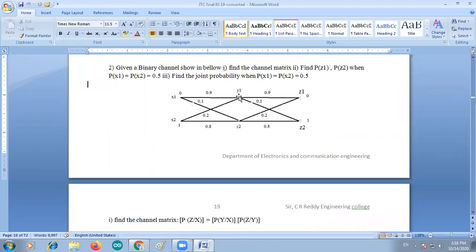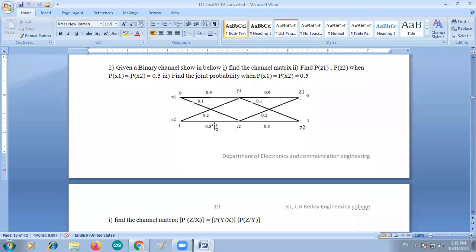Likewise, Y2 is the first channel output and second channel input. That is the intermediate between the two channels. So that's why the notation is given here: X1, X2, Y1, Y2, Z1, Z2. The same channel is used here, that is 0.9, 0.1, 0.2, 0.8.